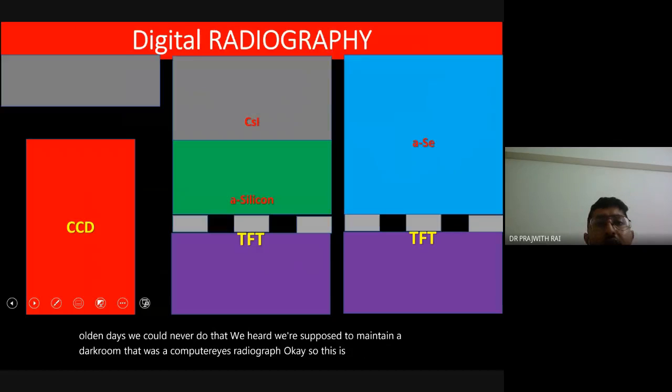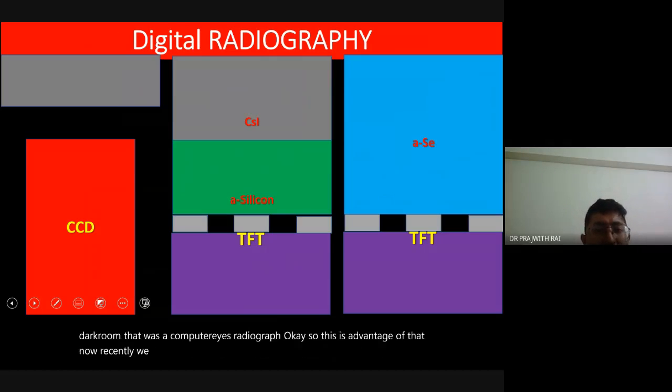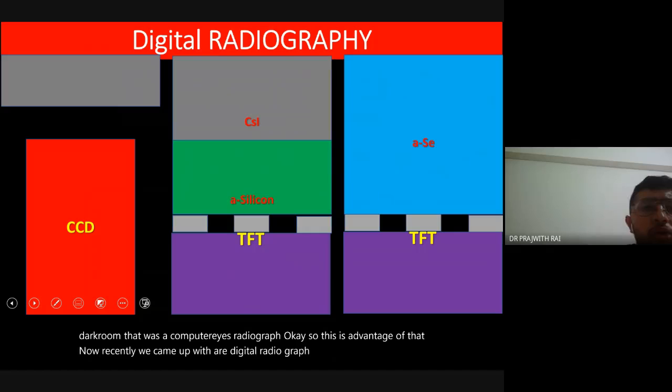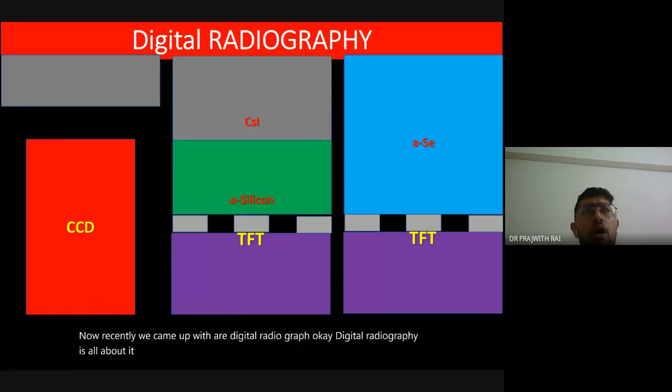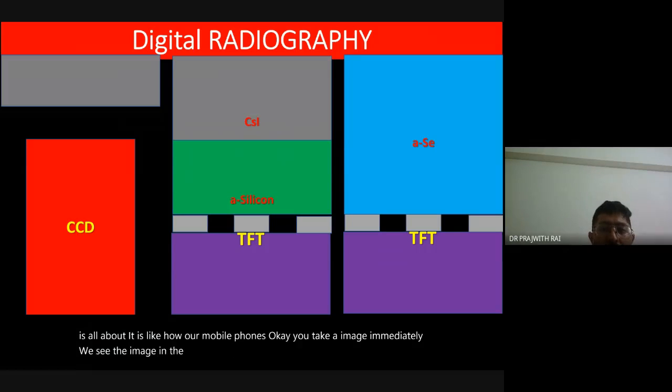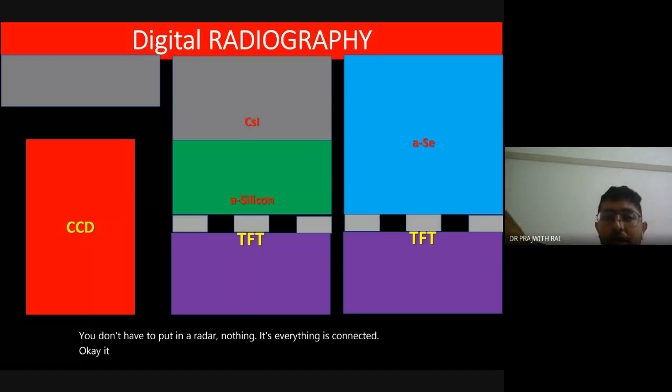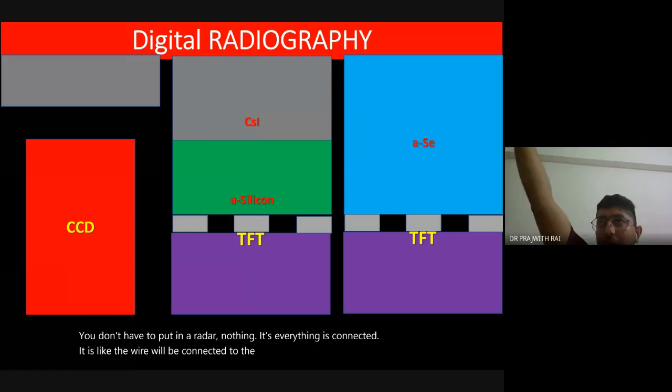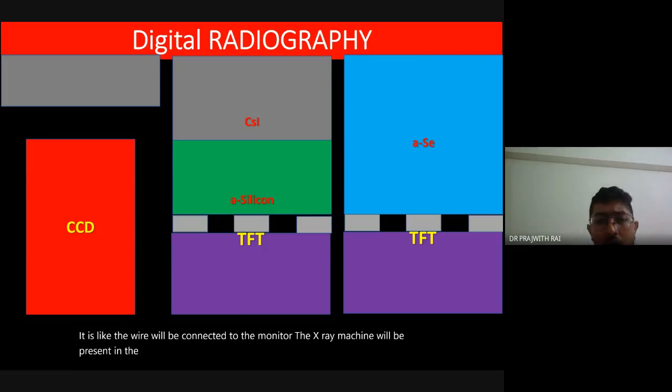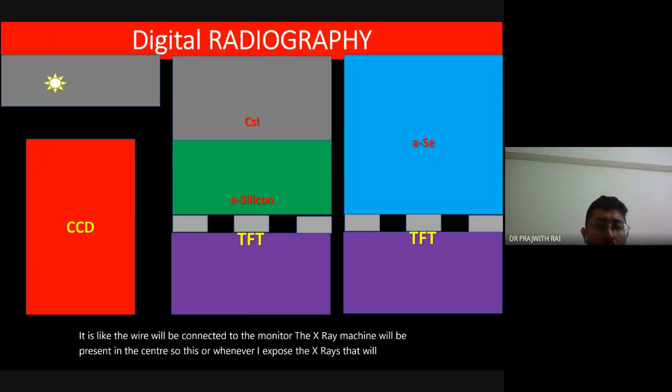Now recently we came up with the digital radiograph. Digital radiograph is like how our mobile phones work. You take an image, immediately you see the image on the screen. You don't have to carry it, you don't have to put it in a reader, nothing. Everything is connected. The wire will be connected to the monitor, and the X-ray machine will be present in the center. Whenever I expose the X-rays, that will form an energy by different mechanisms.